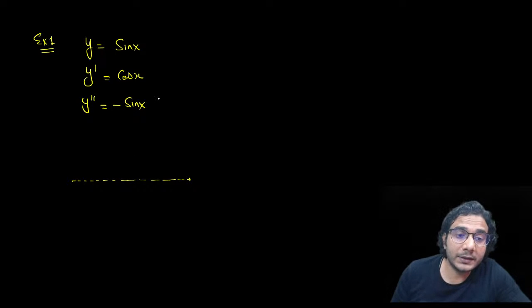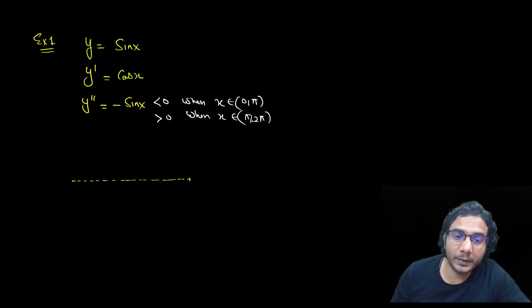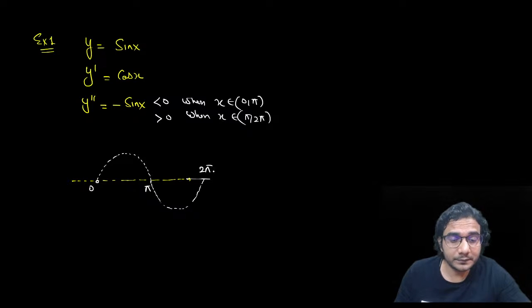then you can see f double dash is less than 0 when x belongs to 0 to pi. Let's plot it in 0 to 2 pi, okay? And greater than 0 when x belongs to pi to 2 pi, because sine x is negative, so minus of sine x will be positive. So the graph will be concave down in 0 to pi, and then concave up in pi to 2 pi. So that is the graph, right? It's very simple, very easy to understand.